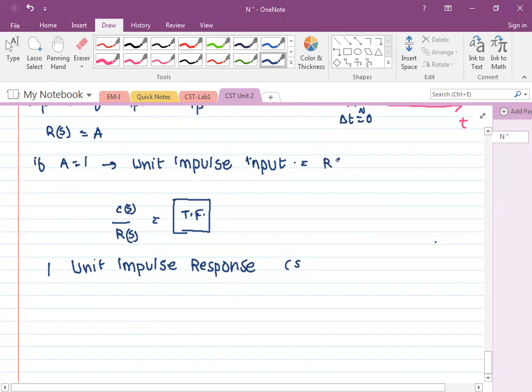Unit impulse means A. Unit क्या रहता है ये आपने? If the magnitude is 1, so R(s) is 1. So C(s) by R(s), that is the transfer function, into R(s), what is R(s)? 1.